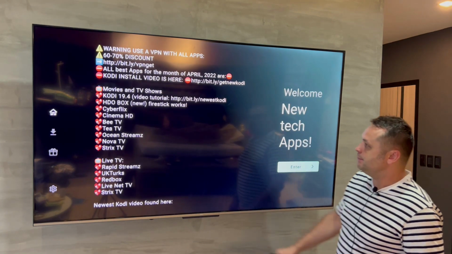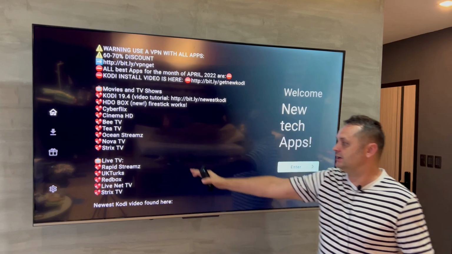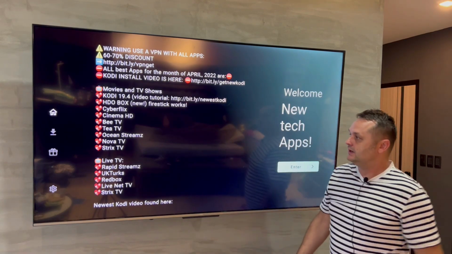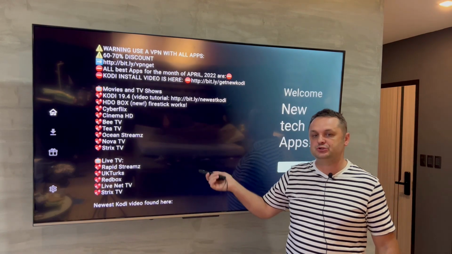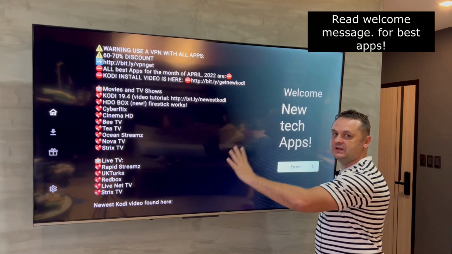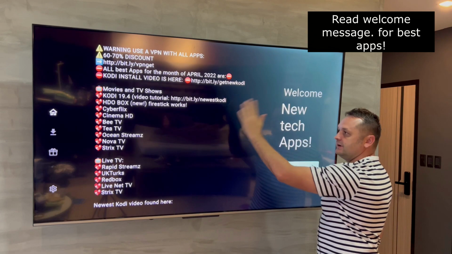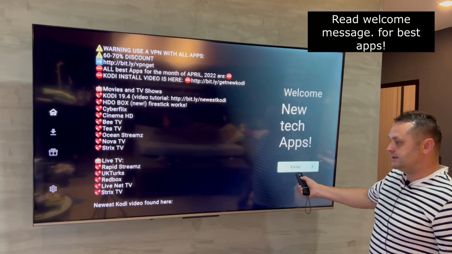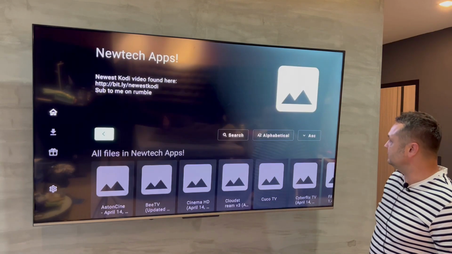Okay, make sure you read this very important message at the top. It's going to provide which applications you should be using, which ones not. I have a very extensive list. Make sure you always read the welcome message. Very, very important. Okay, once you read it, press the enter button.